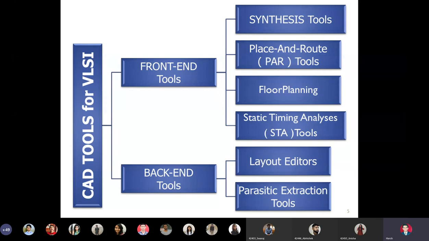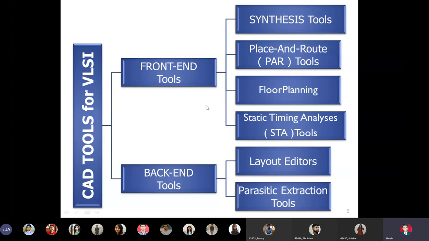Whichever tools we have in the VLSI lab, we have to place them in one of these two categories, front end or back end. And we should know that the tool I'm using now is which kind of front-end tool or which kind of back-end tool. That will give us a clear idea.